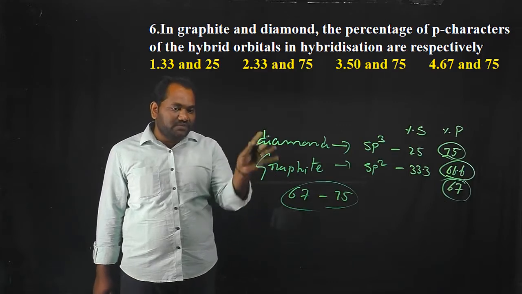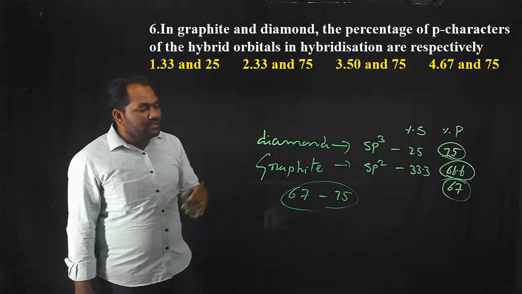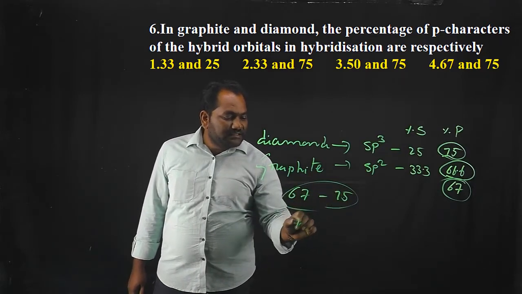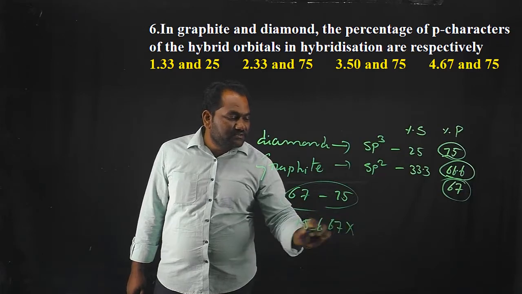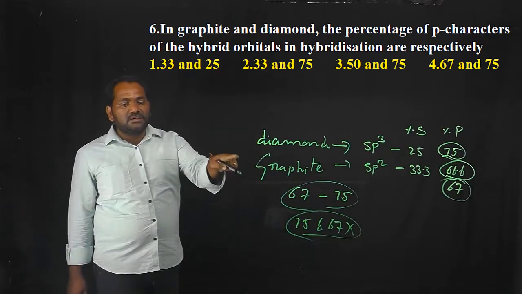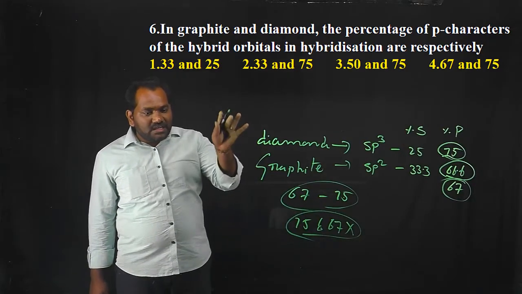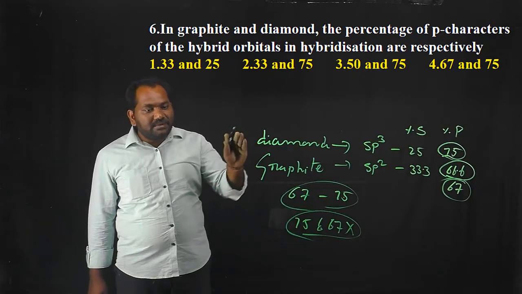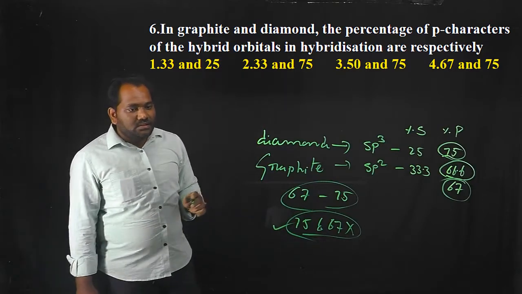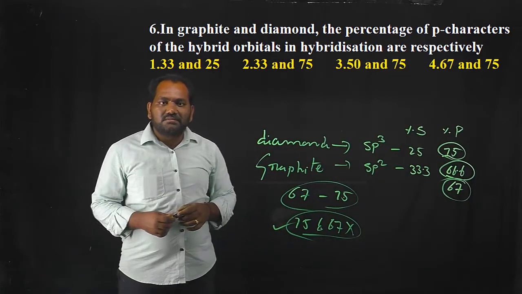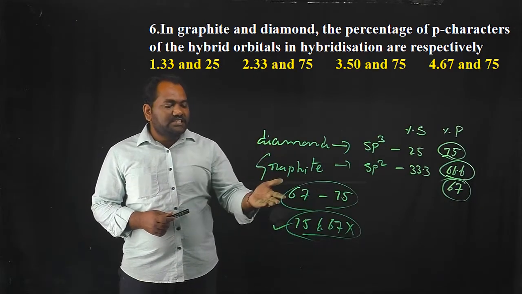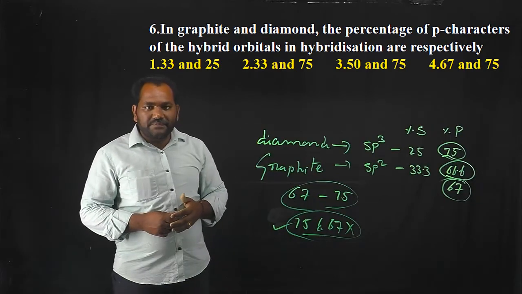Sometimes they will confuse you. The correct option is 67 and 75, but not 75 and 67. That is the wrong option. 67 and 75 is the correct option for this question. If sometimes they ask in the reverse manner, diamond and graphite, in that case the other one is the correct option. So you have to read the question carefully. That is the first important thing. So the correct option is 67 and 75%.